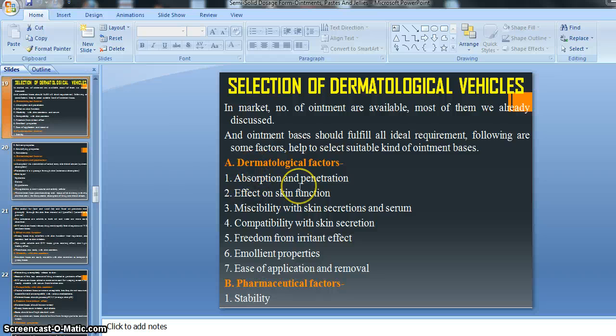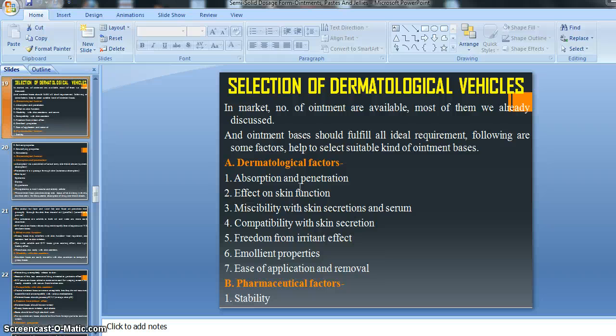In our previous lecture we covered absorption and penetration, whether our ointment base absorbs or penetrates properly through the skin layers. Then whether it affects skin function, then miscibility with skin secretion and serum, and compatibility with skin secretion.